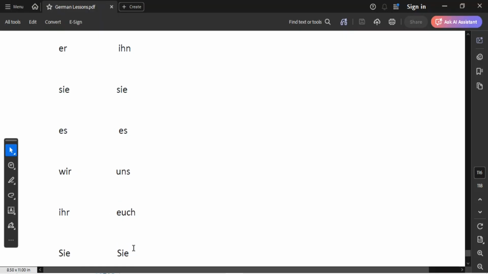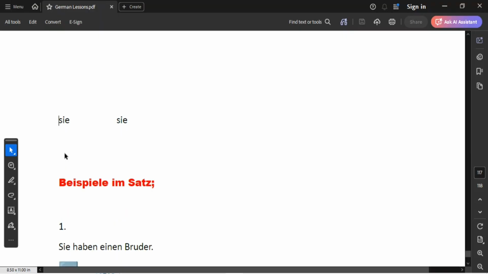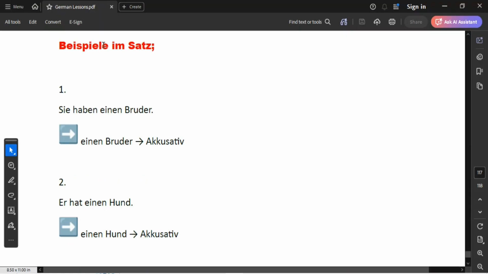Then we have ihr, it will be euch. Sie, it will still remain sie, and also sie, which means they, is still going to remain sie.